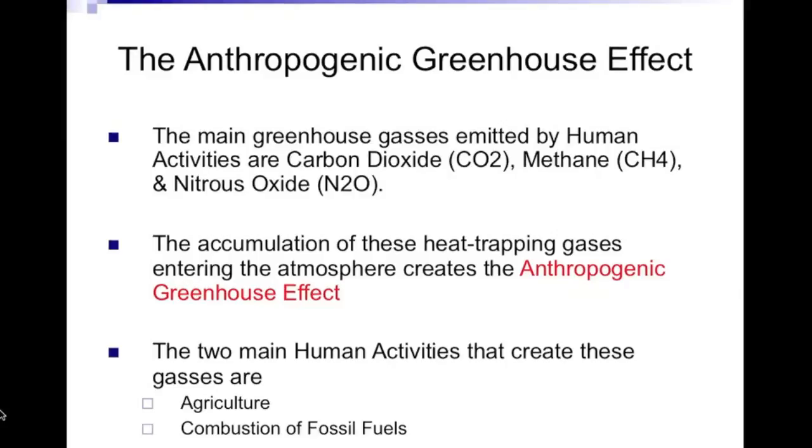The main greenhouse gases emitted by human activities are carbon dioxide, methane, and nitrous oxide. The buildup of these heat-trapping gases entering the atmosphere creates the anthropogenic greenhouse effect. The two main human activities that create these gases are agriculture, which is farming methods, and combustion of fossil fuels. Now let's start with agriculture practices.